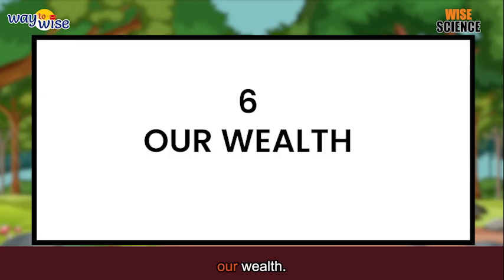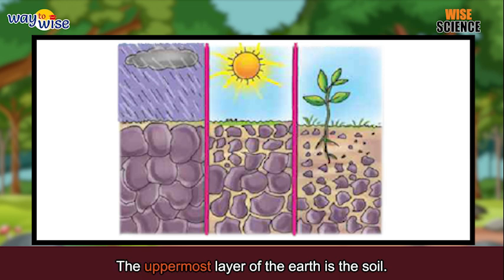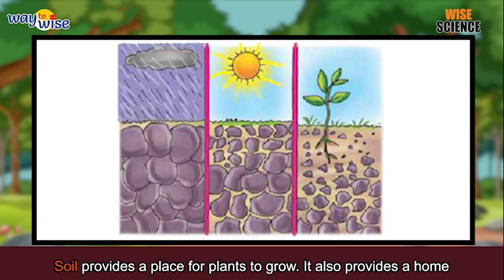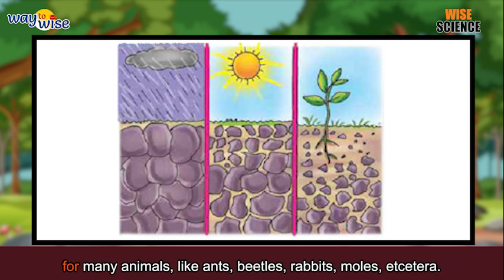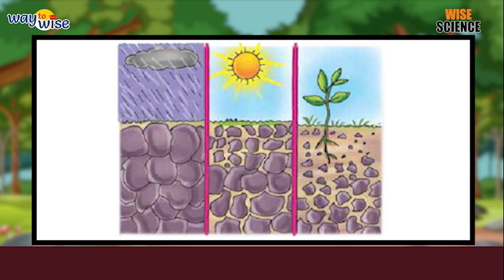Chapter 6: Our Wealth. The uppermost layer of the earth is the soil. Without soil, most life on earth could not survive. Soil provides a place for plants to grow. It also provides a home for many animals like ants, beetles, rabbits, moles, etc.